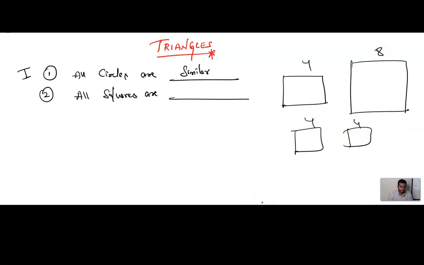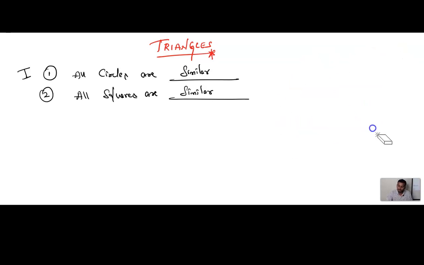It can become, right? It means they are similar. Are you getting, children? Is this clear? So all these squares are similar. It means the corresponding angles are equal and the corresponding sides are in proportion. All these squares are also similar.